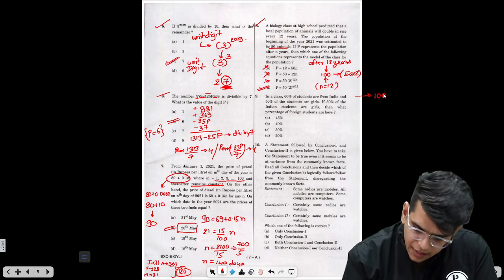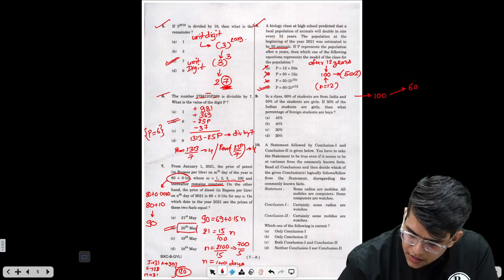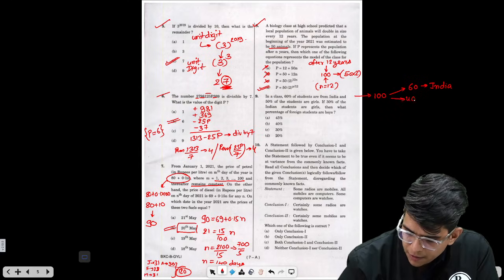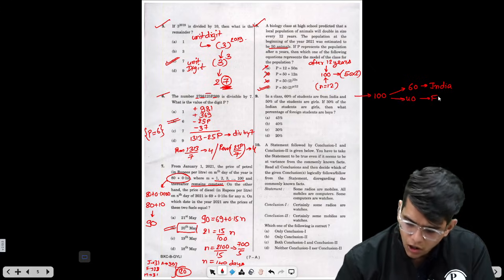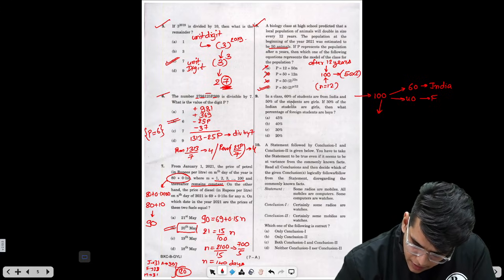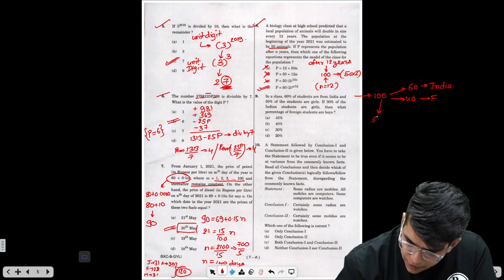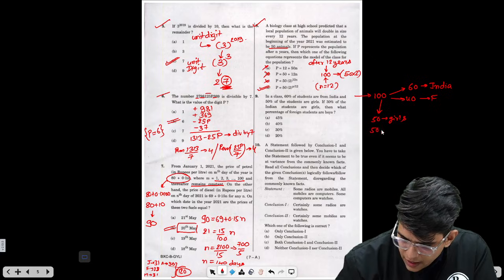Out of these 100, 60% students are from India. So 60 are from India, and 40 are from foreign, I guess. Another distribution given to you is 30% of the Indian students are girls. 50% of the students are girls, so 50 are girls and 50 are boys.